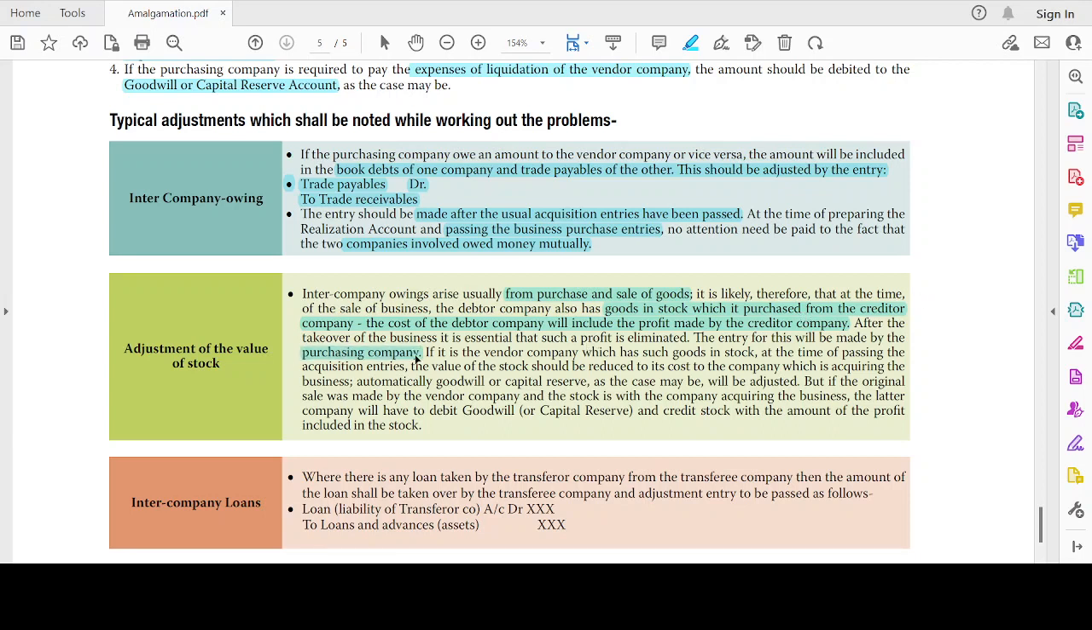Okay, if it's the vendor company which has sold the stock, at the time of passing the acquisition entry, the value of the stock should be reduced to the cost of the company which is acquiring the business. Automatically, goodwill or capital reserve will be adjusted. But if the original sale was made by the vendor company and the stock was with the company acquiring the business, the latter company will have to debit the goodwill and credit the stock with the amount of profit included in the stock. Okay, see, for stock adjustments, wherever the amount arises, it will be adjusted against the goodwill or capital reserve. So simple like that. Just remember like this.